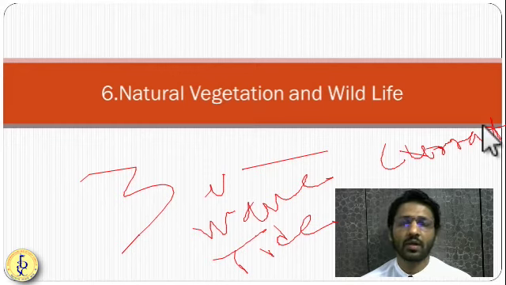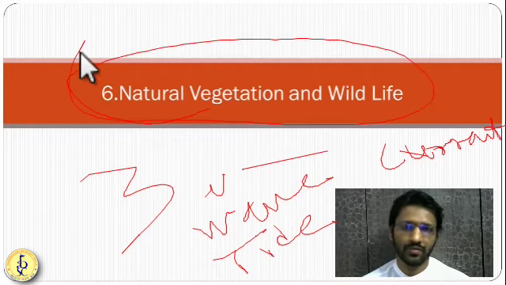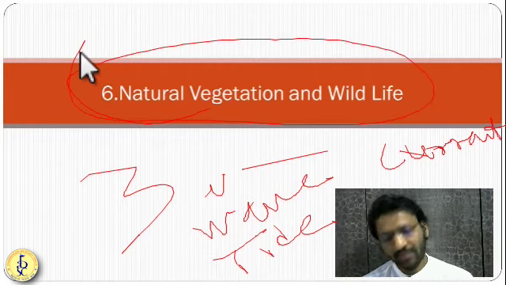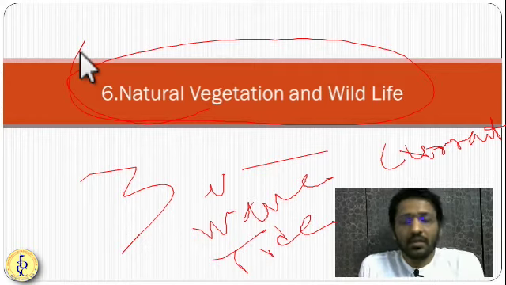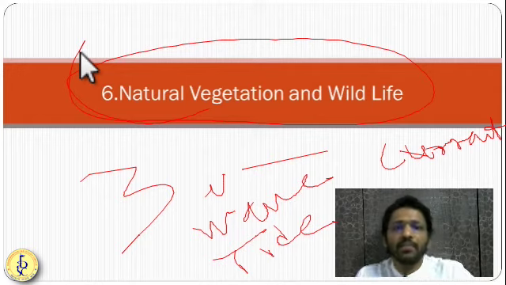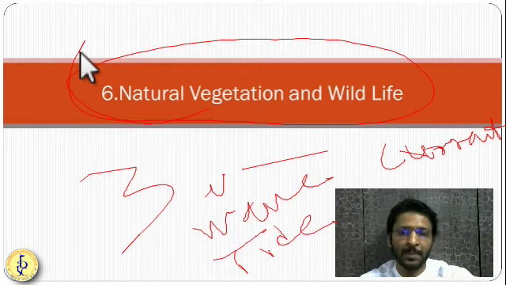So friends, today we are going to see this next chapter about natural vegetation and wildlife. When we say natural vegetation and wildlife, just 2 days back we have seen they are all dependent upon the climate. The way the climate you have in the particular region, the same it will impact the type of natural vegetation in that particular region. So, if you have more rainfall, you have a denser vegetation, you have a high amount of biodiversity, like that, it will go on.